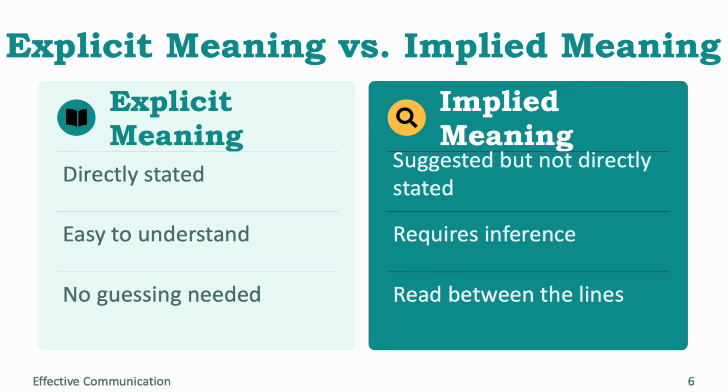Example, your mother says, "The dishes are still in the sink." Did she directly say, "Please wash the dishes"? No. But probably you should understand that she expects someone to wash them. That is implied meaning. Reading between the lines helps us understand messages more deeply.